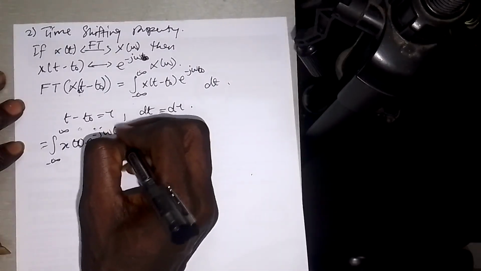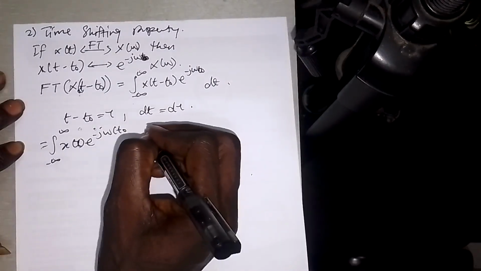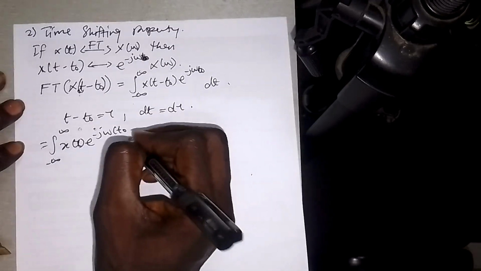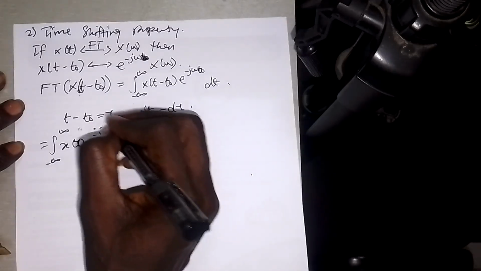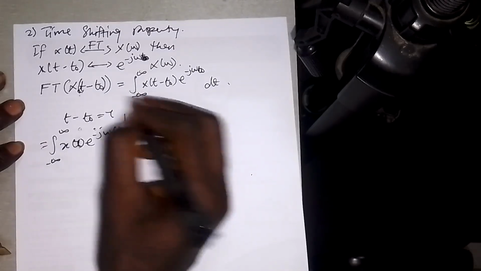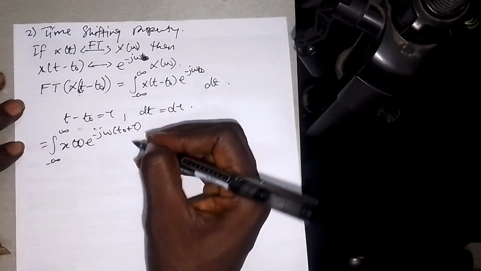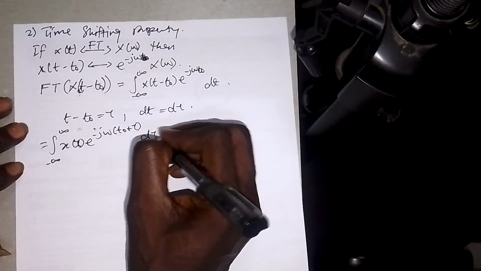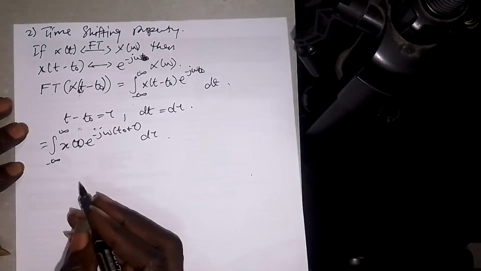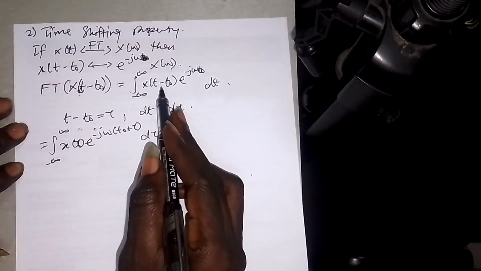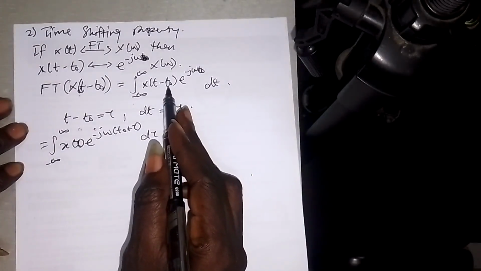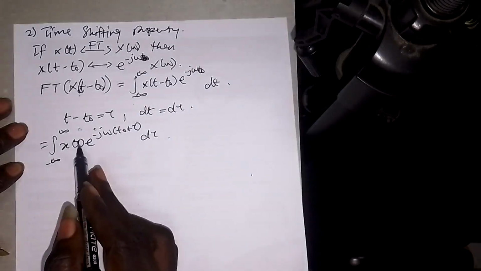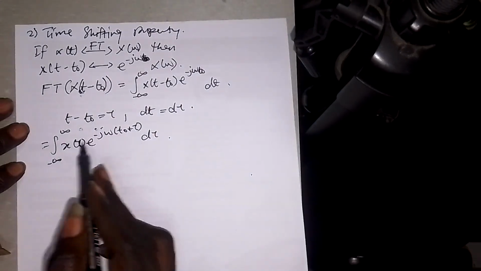Here I can have t naught plus tau, because this one will go here, into the d tau. Before, I was having t minus t naught, but here it became tau, because of the substitution that I did.